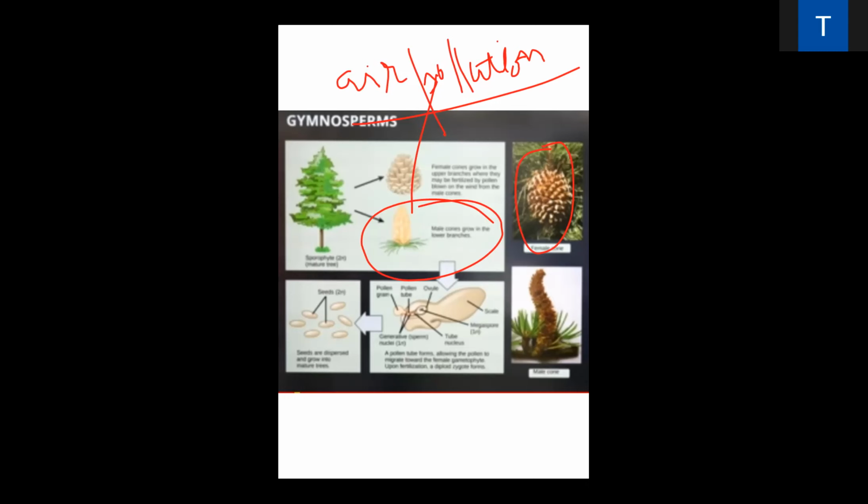Due to the excessive production of pollen grains, it causes a lot of irritation in the air. When a large number of pinus pollens are present in the air, it creates irritation. Irritation means when we inhale the air, we feel itching in our throat.